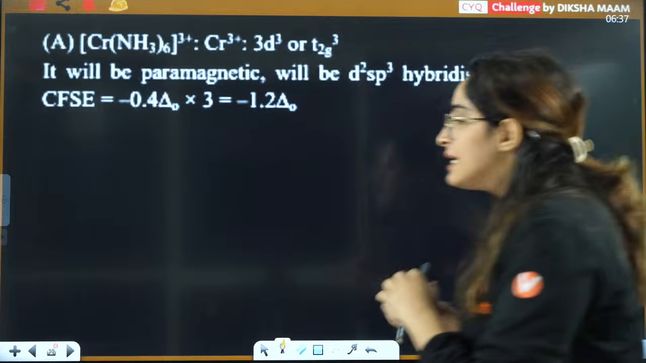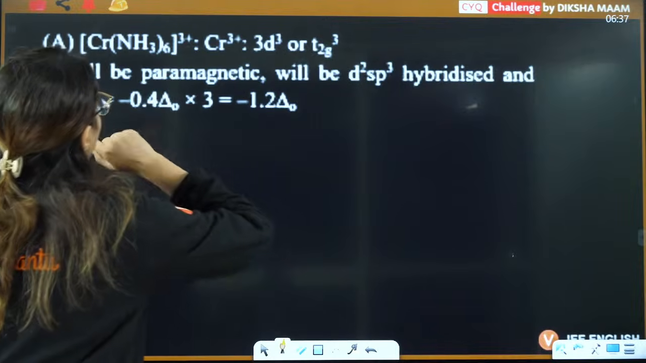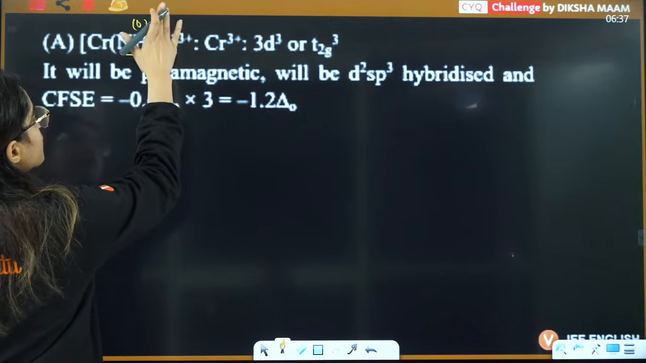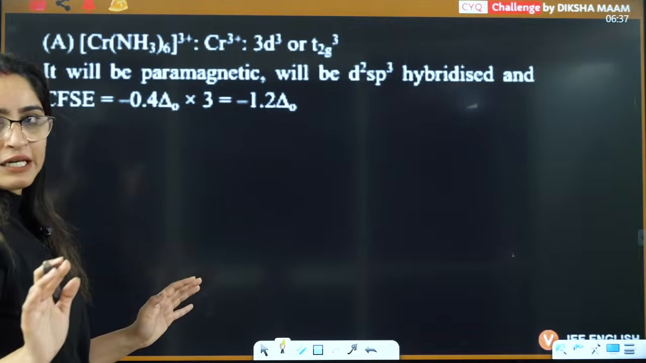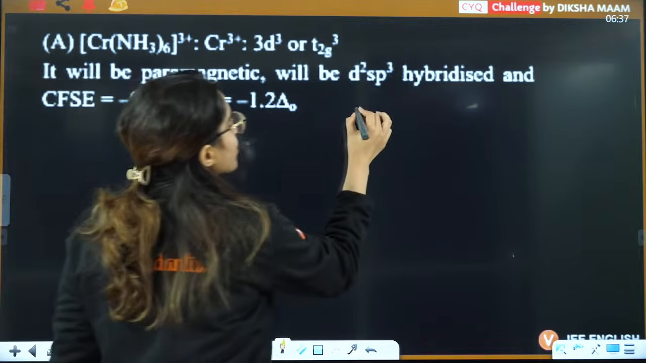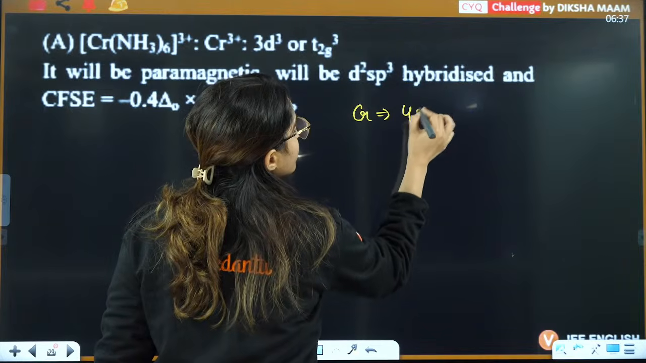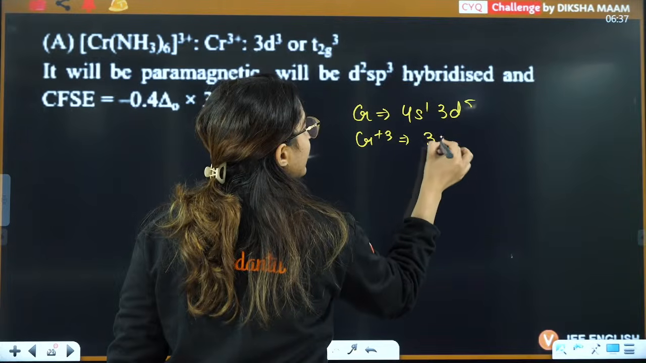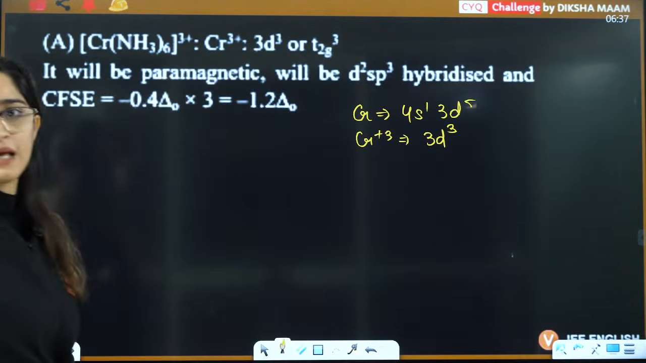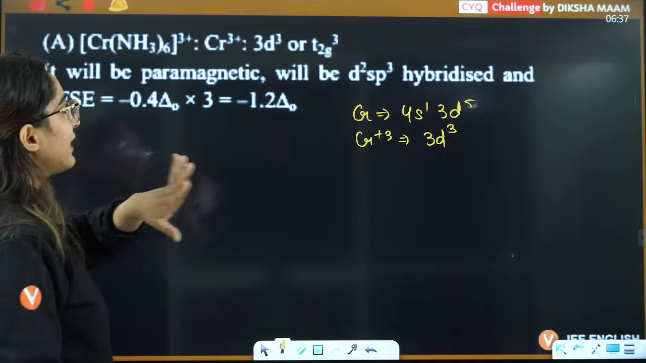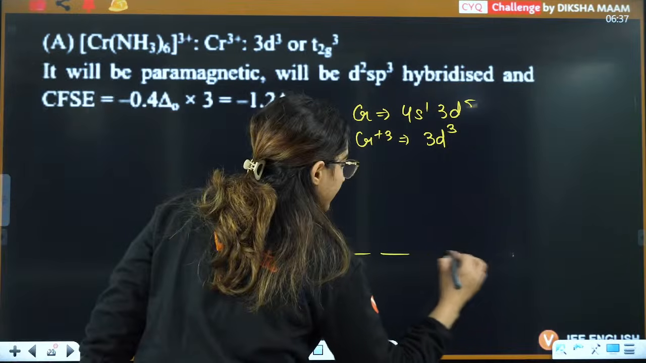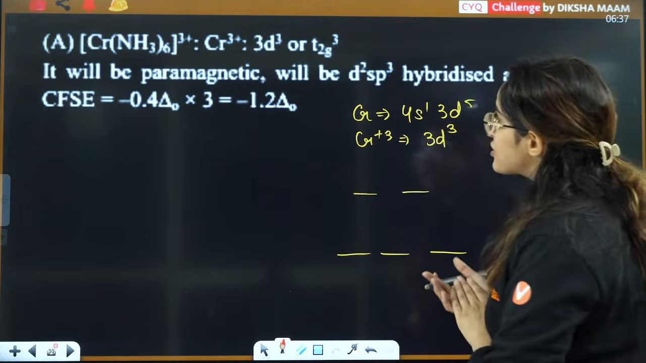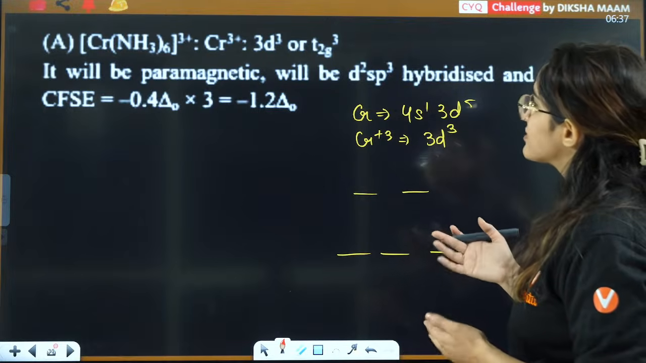So let's see that. If you see this particular complex, chromium 3 positive, because this ligand is 0, it is a neutral ligand, so chromium will be in the 3 positive state. Whenever chromium is in the 3 positive state, tell me what is chromium? Chromium is 4s1 3d5. In the 3 positive state, chromium will be 3d3, right? Now, chromium is 3d3. When you say octahedral, this is octahedral 3d3, and this NH3 is a weak field ligand here only.